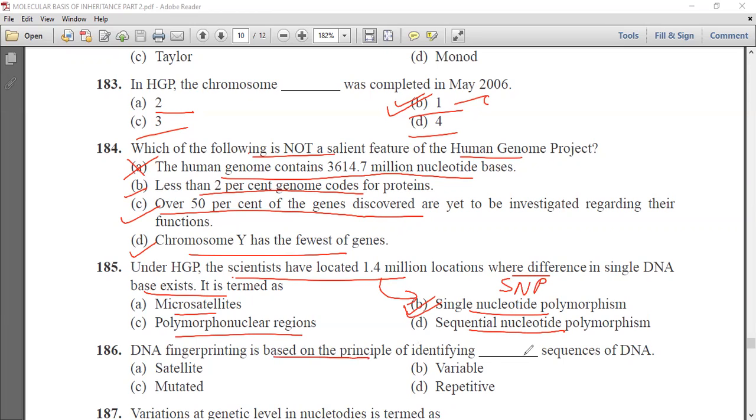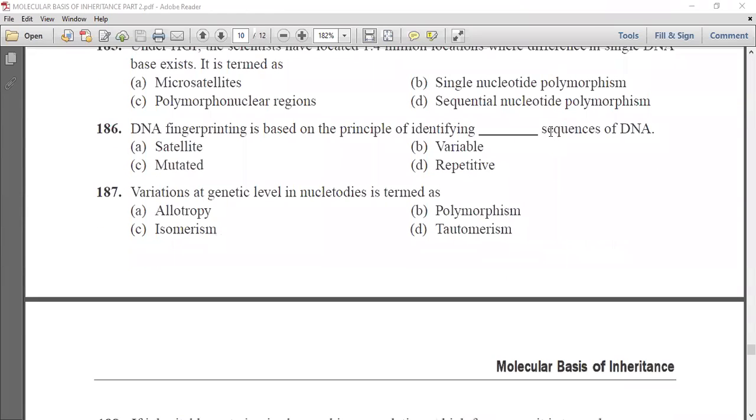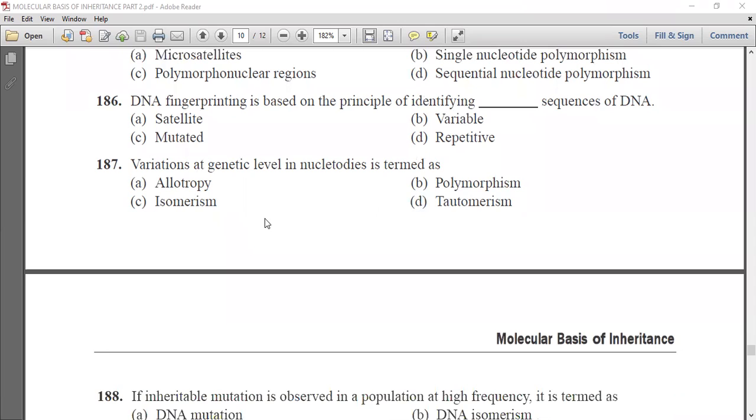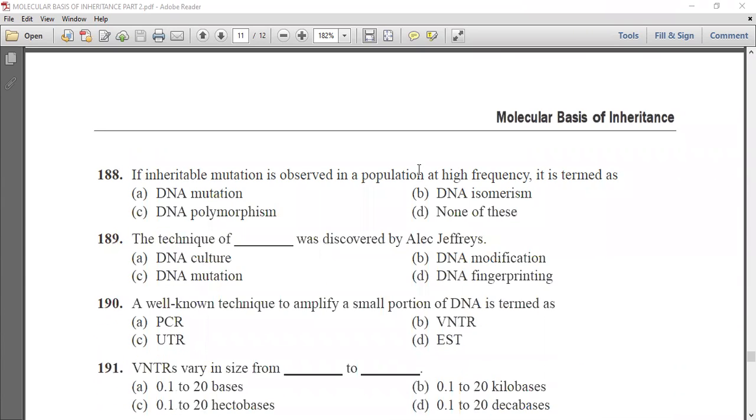DNA fingerprinting is based on the principle of identifying dash sequences of DNA: satellite, variable, mutated, or repetitive. We know it is based on repetitive sequences of DNA. Now, next question is, variations at genetic level on nucleotides is termed as allotropy, polymorphism, isomerism, or tautomerism. We know the variations are polymorphism. So option B is the correct answer.